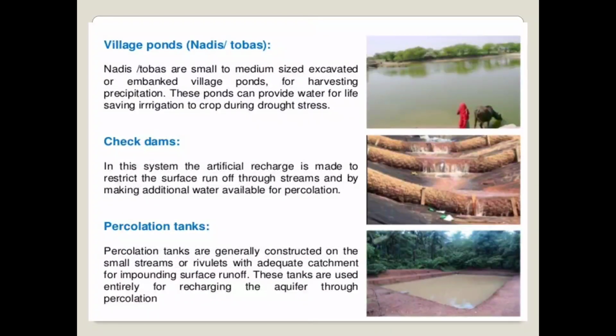Then the next one is the percolation tank. These percolation tanks are generally constructed on a small stream with an adequate catchment for impounding the surface runoff. That means these percolation tanks are constructed on a small stream, where there is a small flow of water, and that area should also have an adequate catchment area for collection of the surface runoff water. Then these tanks are used entirely for recharging the aquifer through percolation.